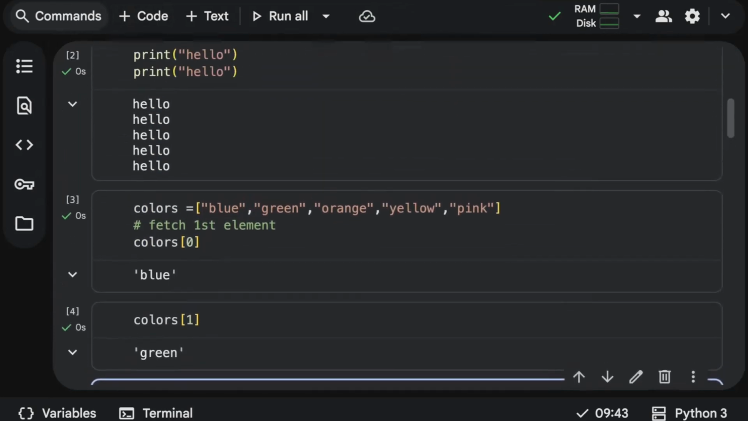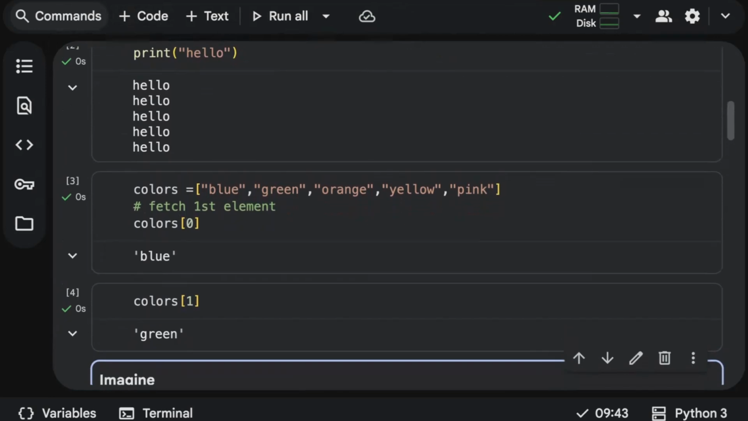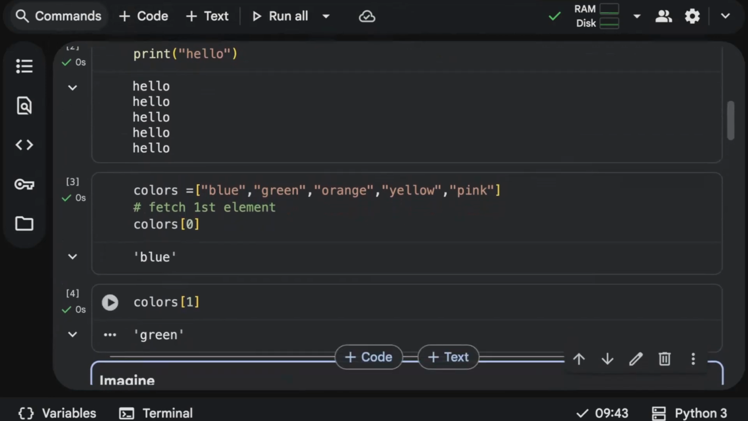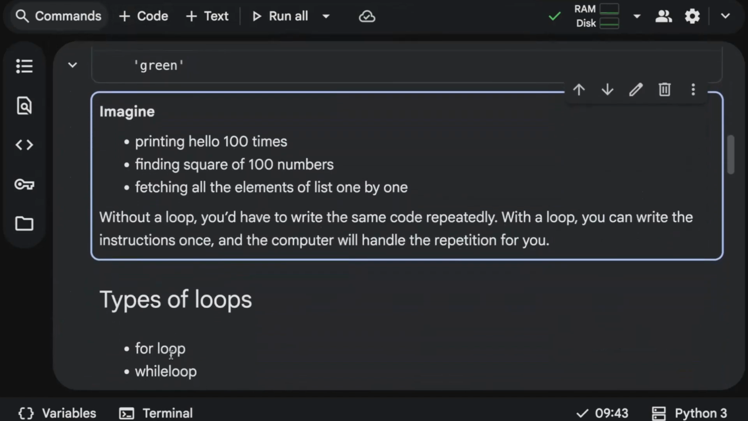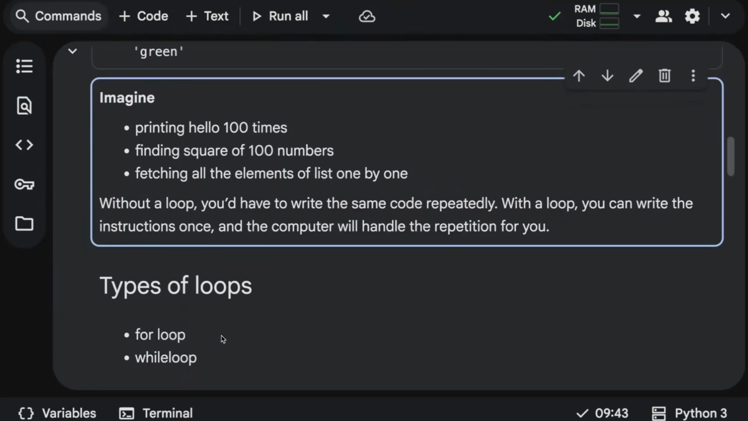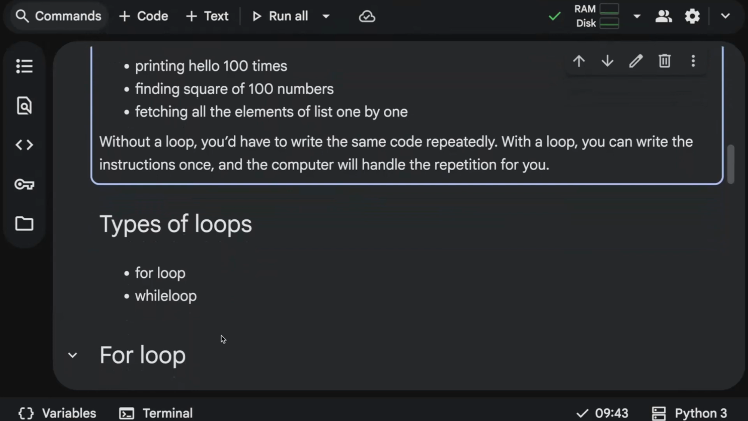So, how to avoid this repetition of writing code or instructions? That's where we have a concept called loops. Imagine printing hello 100 times, finding the square of 100 numbers, fetching all elements of a list one by one. Without a loop, you would have to write the same code repeatedly, but with the help of a loop, you can write the instructions once and your computer will handle the repetition for you. That's an interesting thing about loops.